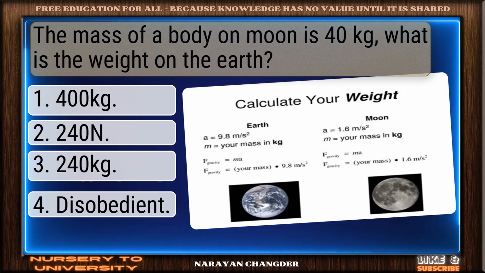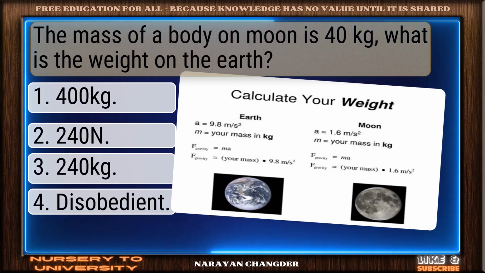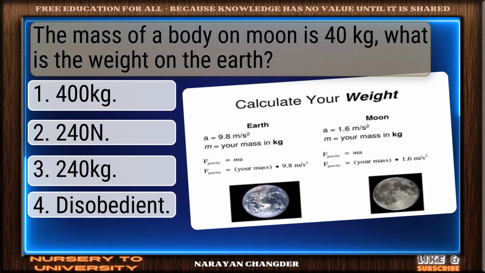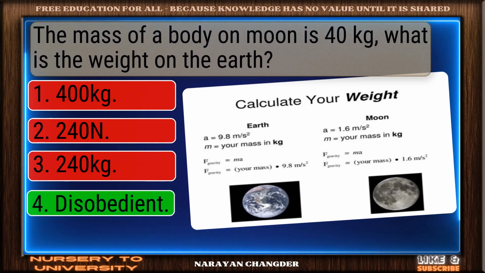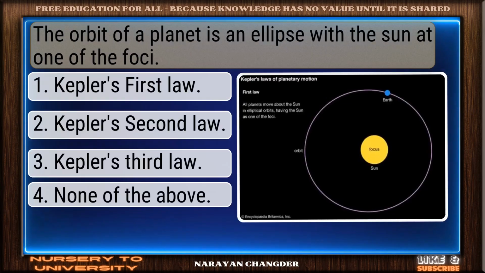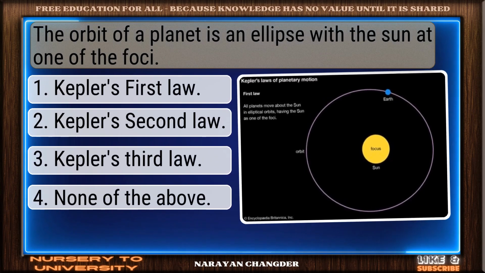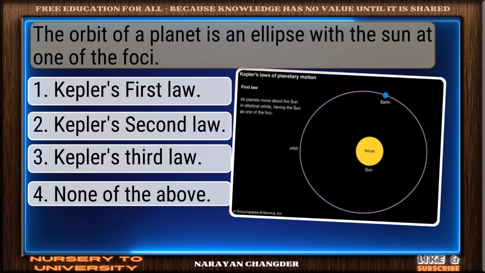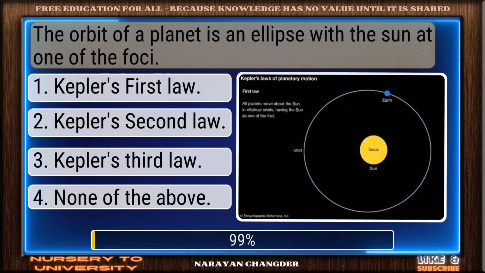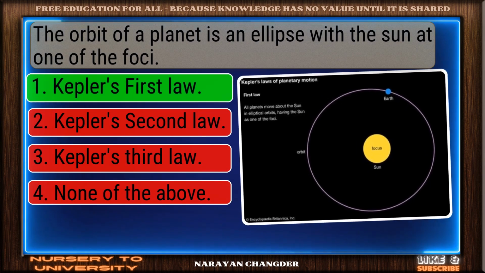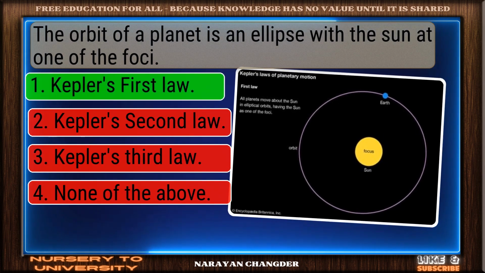Question number 61. The mass of a body on Moon is 40 kg. What is the weight on the Earth? Bravo. Disobedient is the answer. Question number 62. The orbit of a planet is an ellipse with the Sun at one of the foci. Well done. Kepler's first law is the right choice.